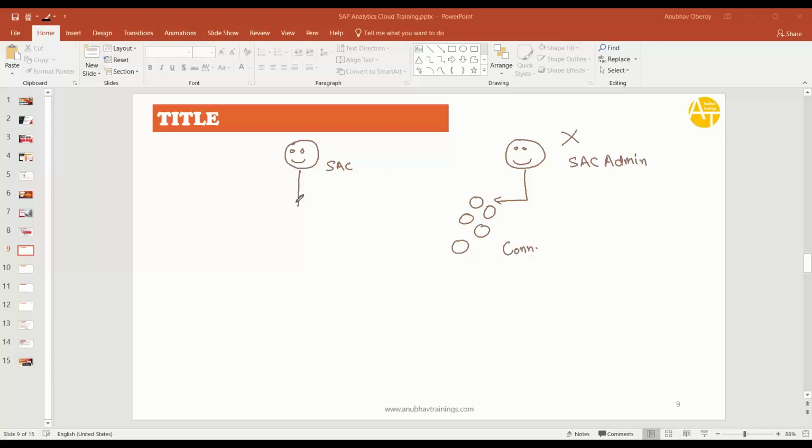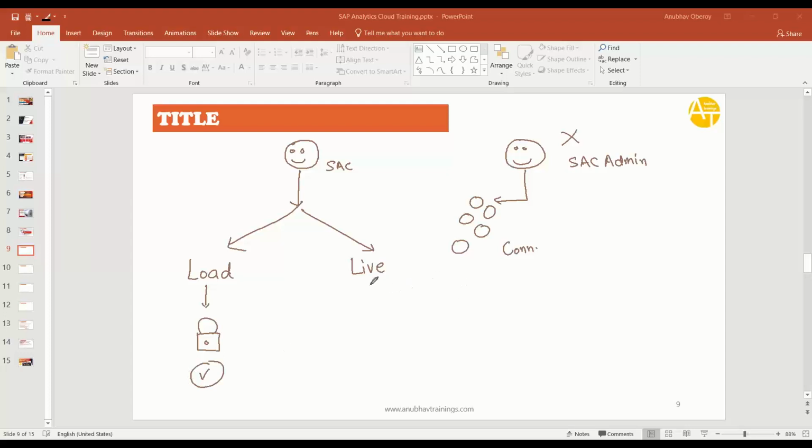Then comes the SAC consultant. A SAC consultant can bring data in two ways into Analytics Cloud. One is to load the entire data inside the SAC system, like we did today. Second is to load the data live, which means you don't load the data; you get the data live when your story or dashboard runs. In the case of data loaded in Analytics Cloud, the security and data locks should be performed in Analytics Cloud itself. So this part we will cover in the course.